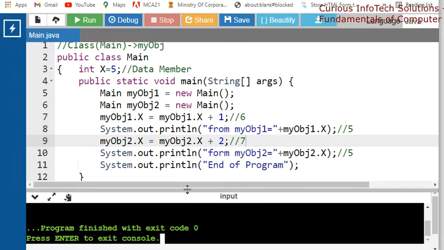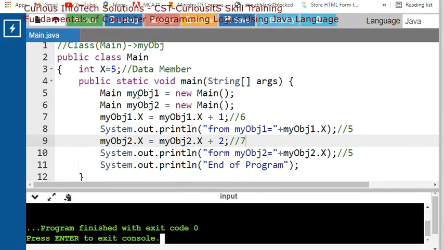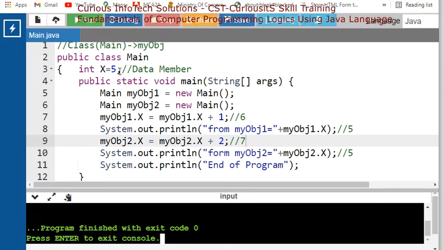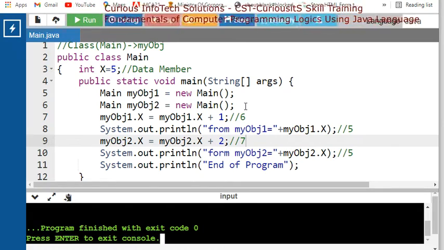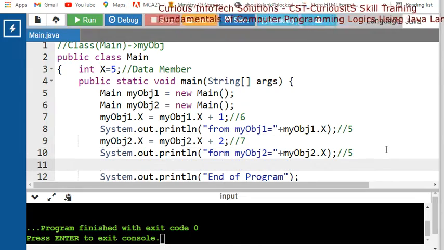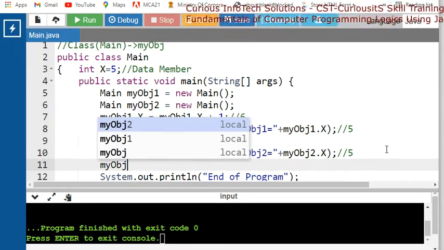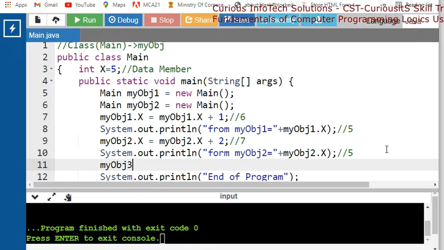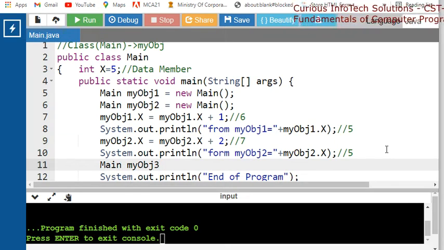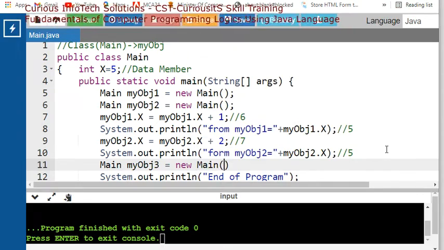Now I want to check whether my original object class contains 5 or not. So I will create one more object, say my object 3. Okay, let's create one more. Now the name is main class, new, and this is your main.